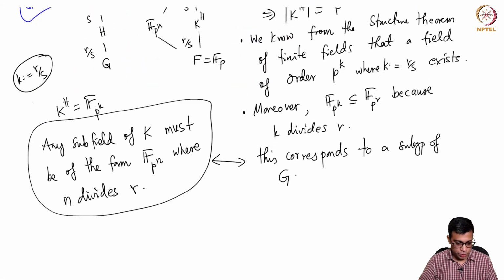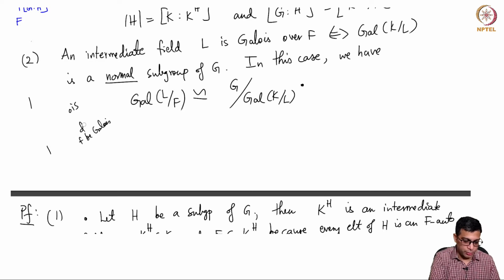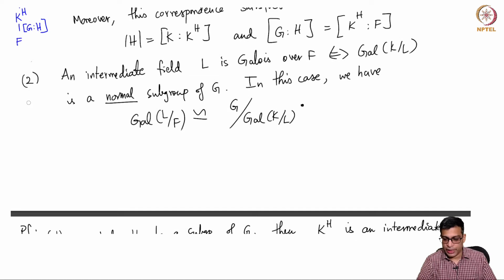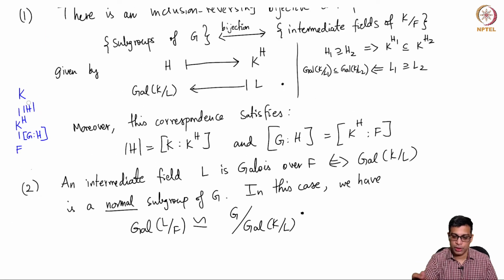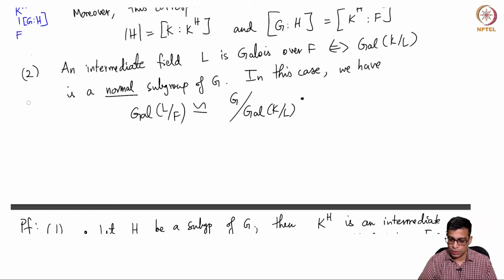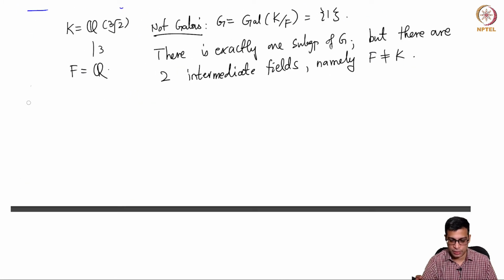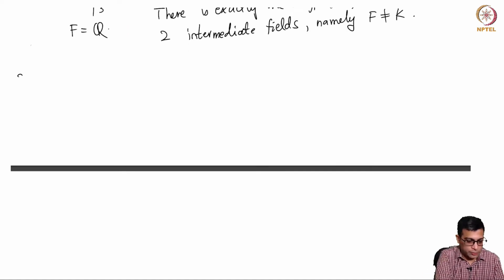So in general you don't have L over F Galois, but the main theorem of Galois theory tells us when it happens. It happens precisely when the corresponding subgroup in the bijection that we discussed in part 1 happens to be a normal subgroup of the Galois group, and moreover the Galois group of L over F is in fact given as the quotient group of G by the Galois group of K over L. So let us prove all of these in the proof of the second part.